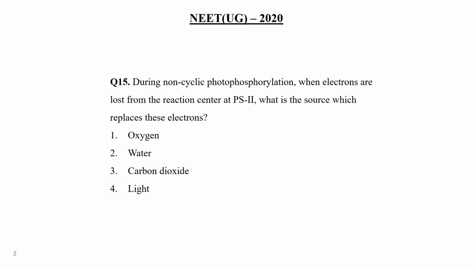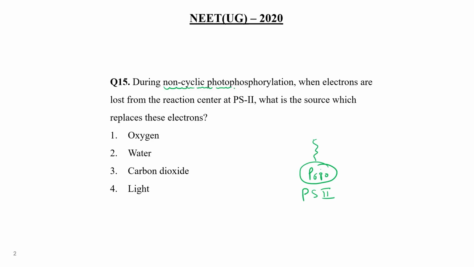During non-cyclic photophosphorylation, when electrons are lost from the reaction center at PS2, what is the source which replaces these electrons? Is it oxygen, water, carbon dioxide, or light? Non-cyclic photophosphorylation starts from PS2 where P680 molecules are there.